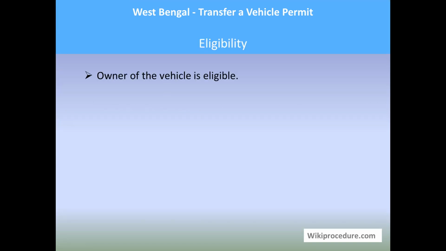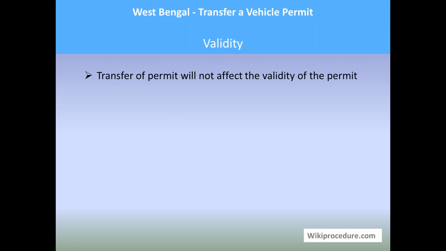Eligibility: the owner of the vehicle is eligible for this procedure and the legal heir is eligible for this procedure. The owner will be eligible when he does a natural transfer like an age related transfer. The legal heir is eligible when the demise of the owner of the vehicle happens. Validity: transfer of permit will not affect the validity of the permit.